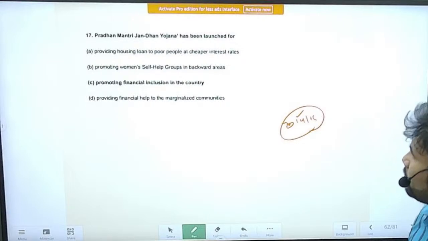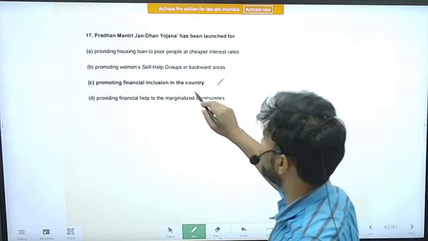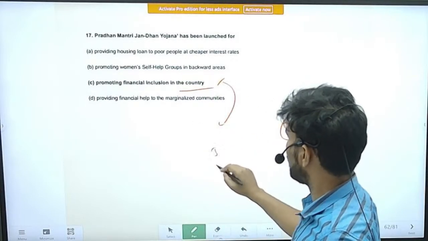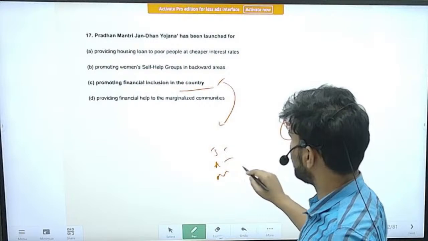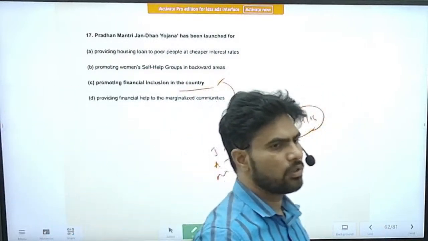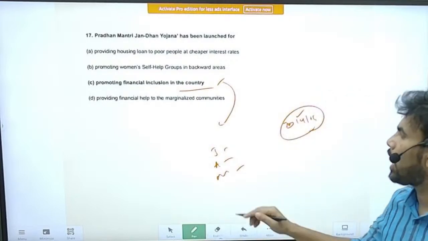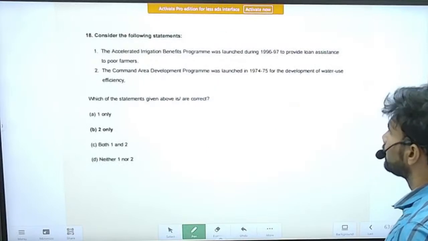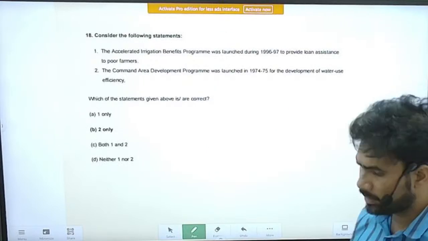It is for promoting financial inclusion in the country. With this, the slogan JAM has come: Jan Dhan, Aadhaar and Mobile. Financial inclusion has been revolutionized with the help of Aadhaar, Mobile and Jan Dhan accounts. Right. Next question, question number 18.